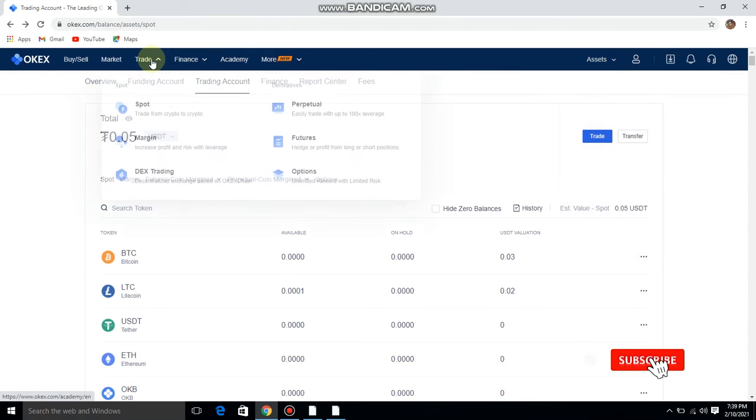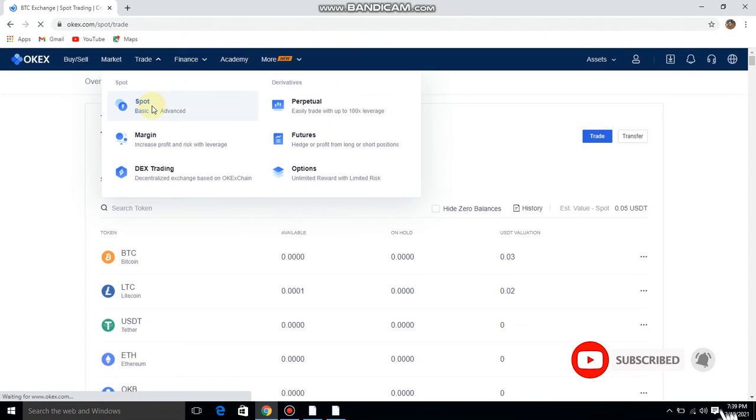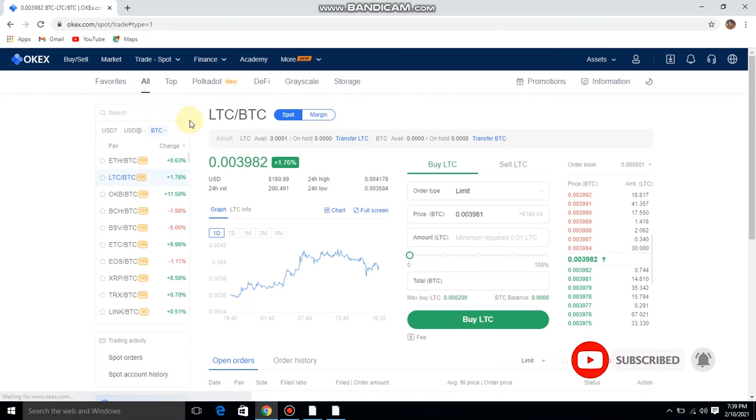So this is the only website in which you can do multiple tasks, and my earning from Okex is about 1 lakh this time.